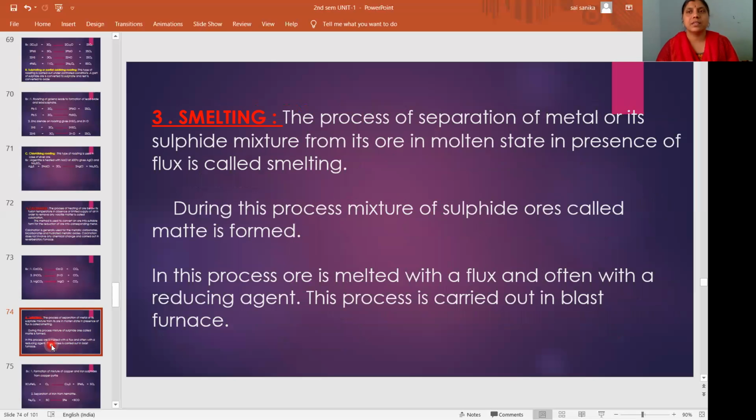After calcination, next is smelting. What is meant by smelting? Separation of a metal or its sulfide mixture from its ore in the molten state in the presence of flux is called smelting. That means we are reducing the metal. In this process, the ore is melted with a flux and often with a reducing agent. This process is carried out in a blast furnace. Roasting and calcination are done in a reverberatory furnace, whereas smelting is done in a blast furnace.